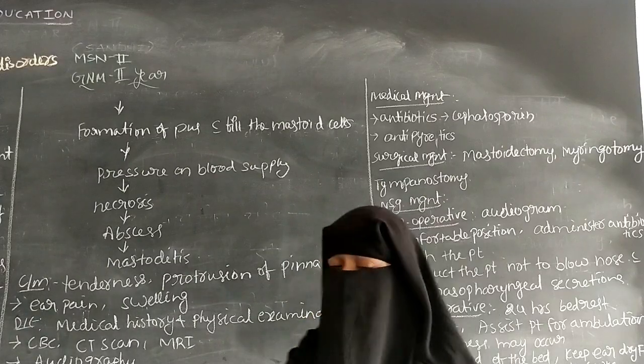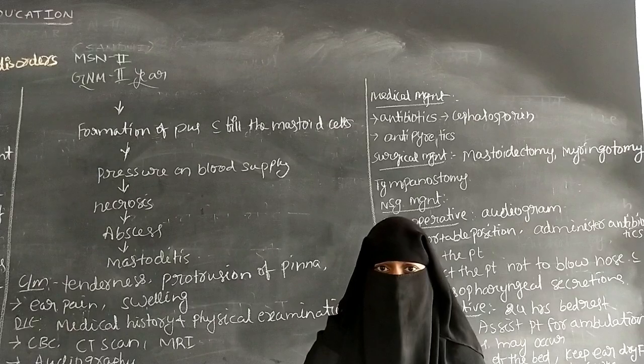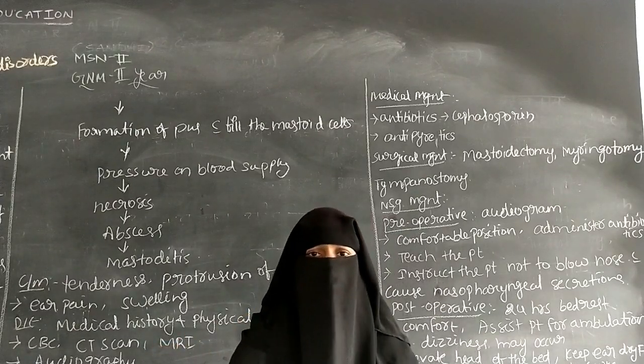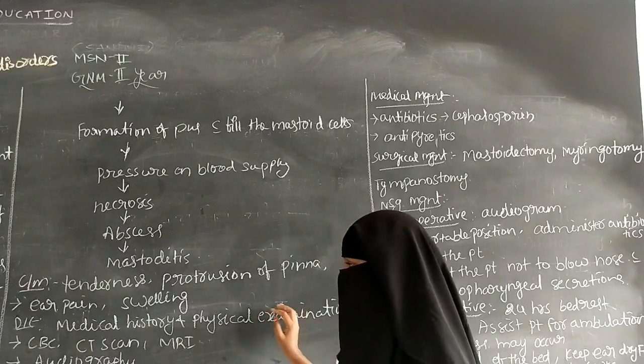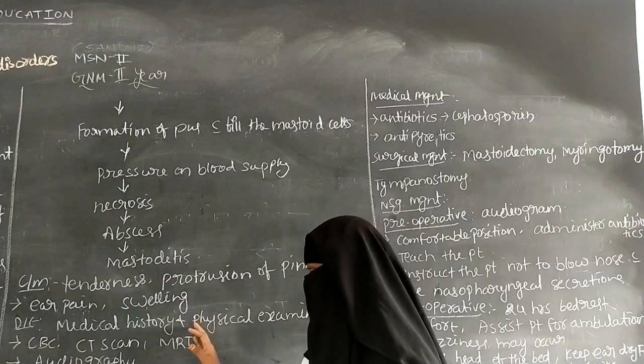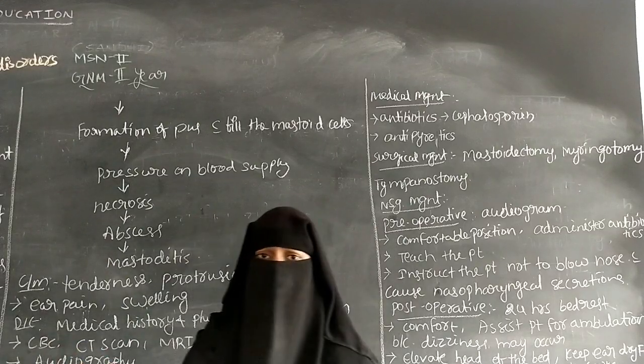And there is a physical examination. So any swelling or any drainage from the ear or not. By the physical examination we can observe the external ear. So the diagnostic evaluation includes the medical history and the physical examination and complete blood count.